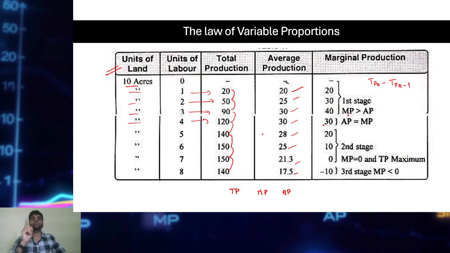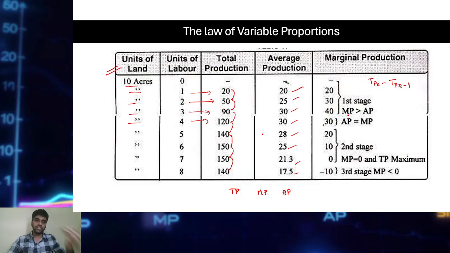So if I speak about TP, you have to remember this. TP increases at an increasing rate in the first stage, reaches the point of inflection and changes its curve. I mean to say that it starts increasing at a decreasing rate, reaches its maximum and then starts falling.